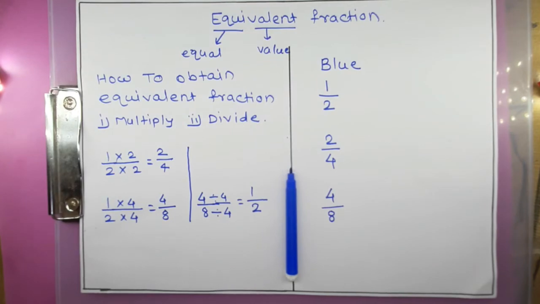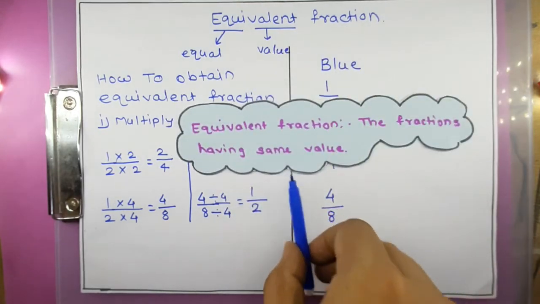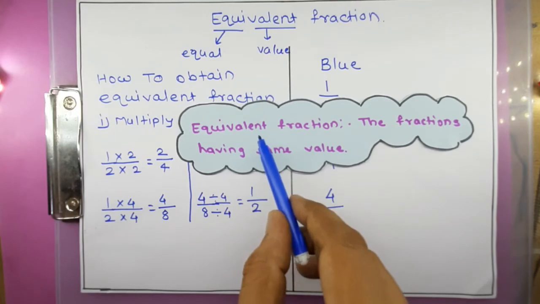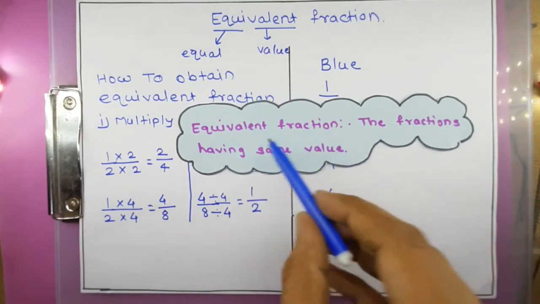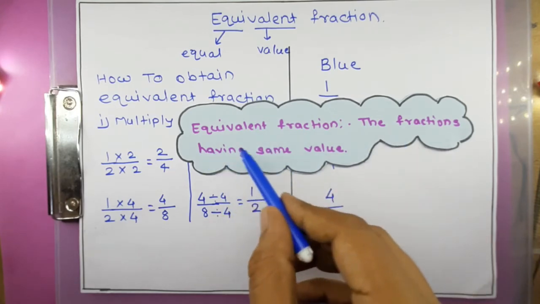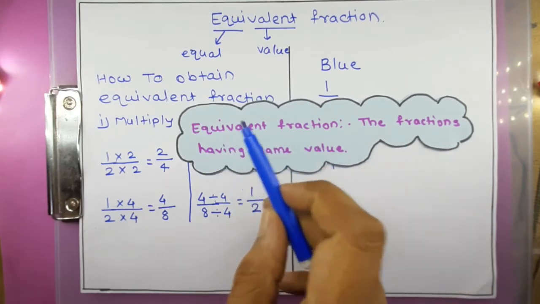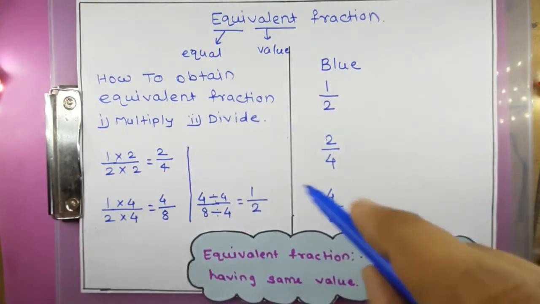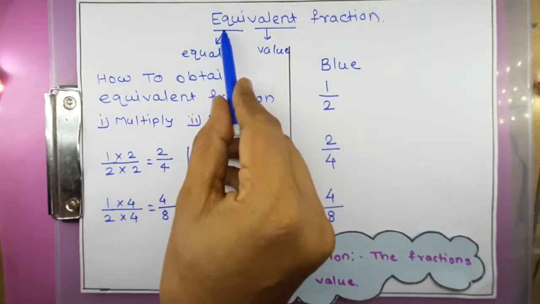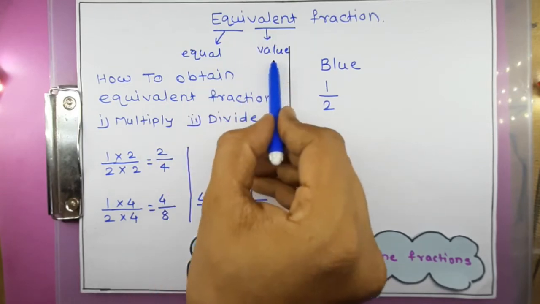Again we will see the definition of equivalent fraction. So what is an equivalent fraction? The fractions having the same value. If two fractions have the same value, then it is called an equivalent fraction. Here equi means equal and valent means value.